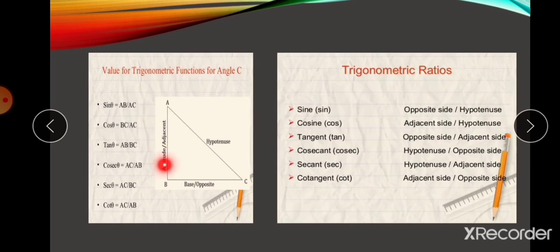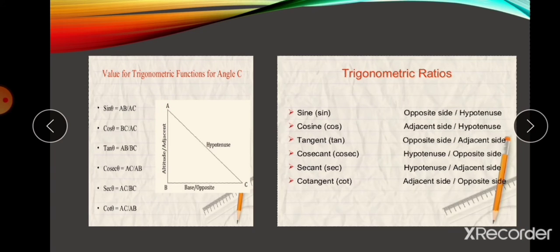Then AB is the opposite and AC is the hypotenuse. Then sine is nothing but AB by AC. We can write it as opposite by hypotenuse, in short OPP by hypotenuse.